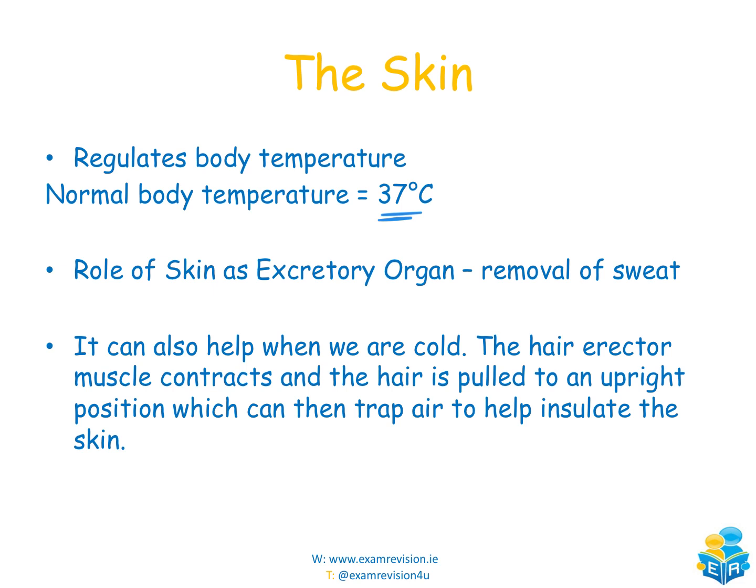If we are working out, we need to cool down, so sweat will be released from the body. But it can also help when we are cold as well, and this is really important when we look at the structure of skin in the next couple of minutes. The skin has a hair erector muscle, and what this will do is contract and pull the hair into an upright position on your body, and this can then try and trap heat to help insulate the skin. So if you ever feel like you are getting cold, if you have a look at the hairs on your arms, sometimes when you are cold they will stand up, because what they're trying to do is trap heat to make you a little bit warmer. So the skin, yes, it is hugely important as an excretory organ, but it does actually help as well when we're cold.